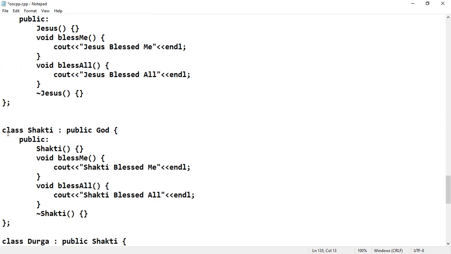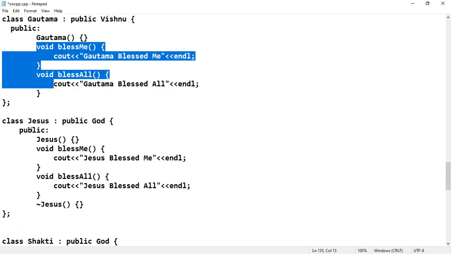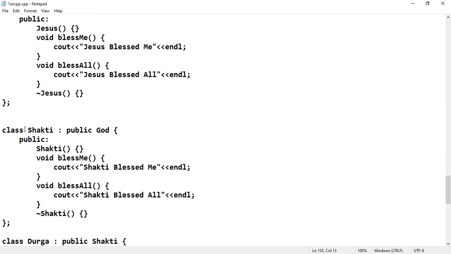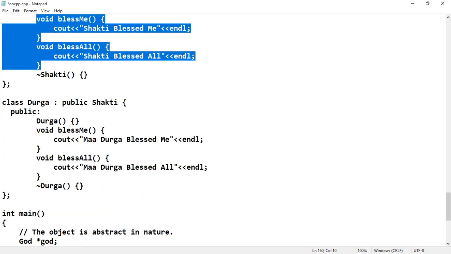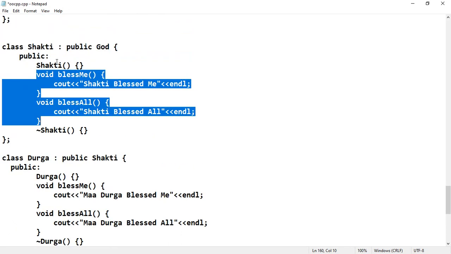Next is class Shakti. So see here this is a completely different class compared to other things. Here I am going to construct another class Shakti, which is also a type of God. So here Shakti blessed me and Shakti blessed all. Two pure virtual functions were defined. Now I am going to use class Durga and public Shakti.